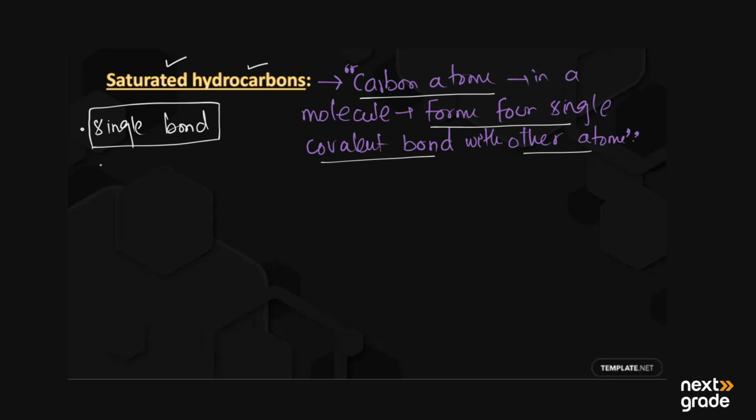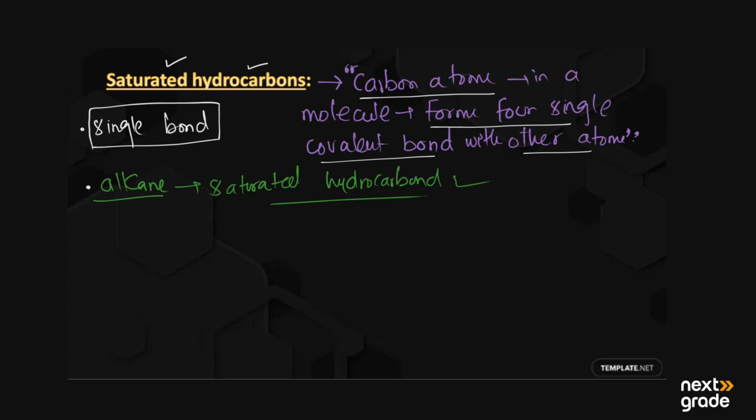The example for saturated hydrocarbons is mainly alkanes. All the alkanes are saturated hydrocarbons, as all the alkanes have single bonds of a carbon atom with other atoms.